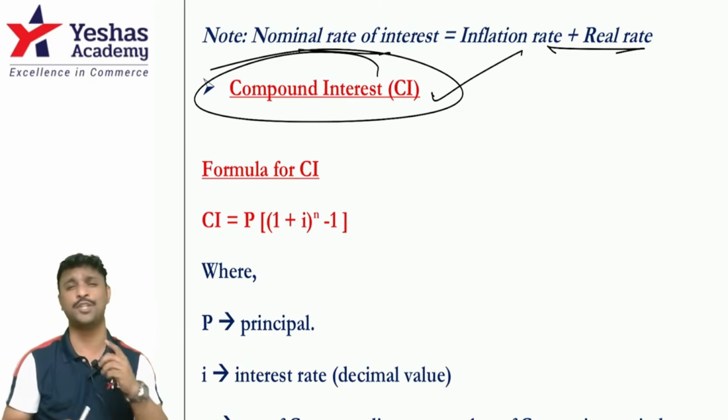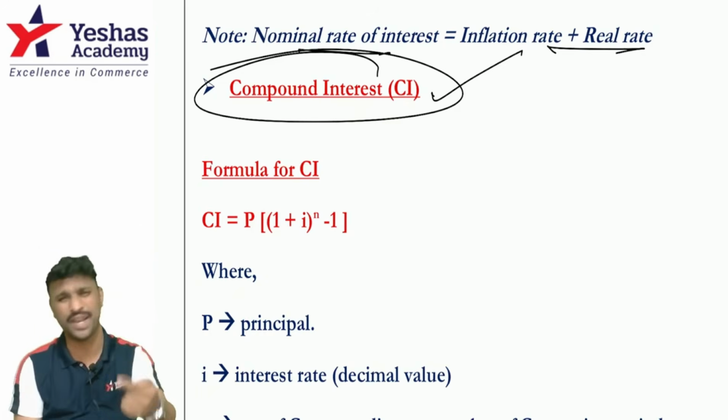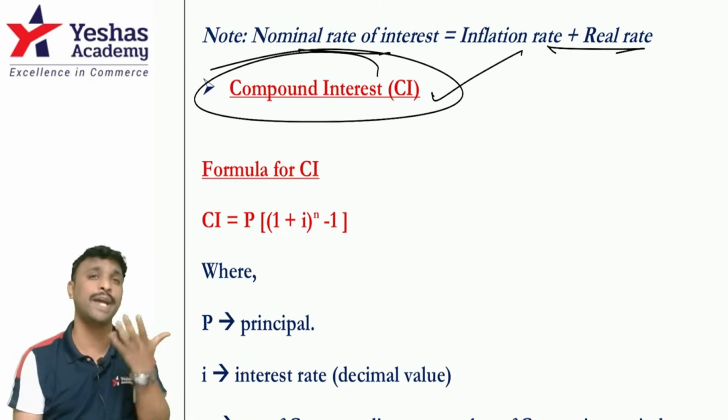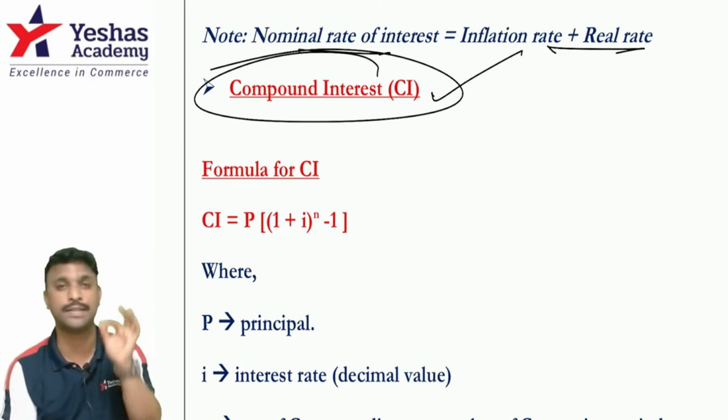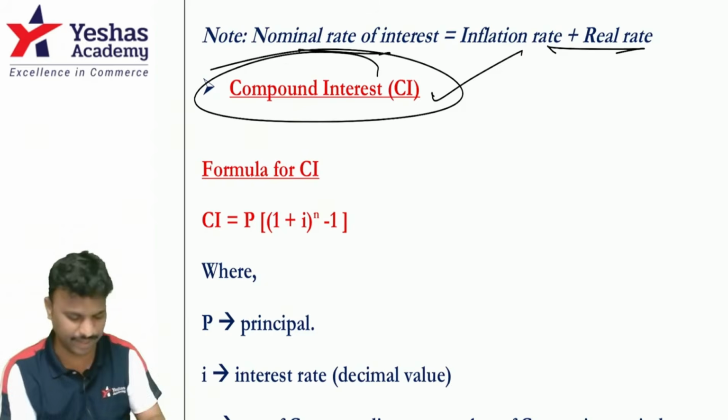The change of principal is called compounding. The principal can change once in a year. If so, it is annual compounding. The principal can change twice in a year. If so, it is semi-annual or half-yearly. The principal can change 4 times in a year. If so, it is called quarterly compounding. If the principal changes 12 times in a year, it is monthly compounding.